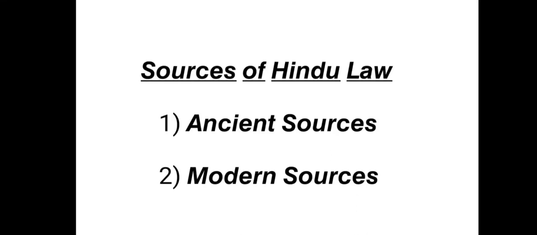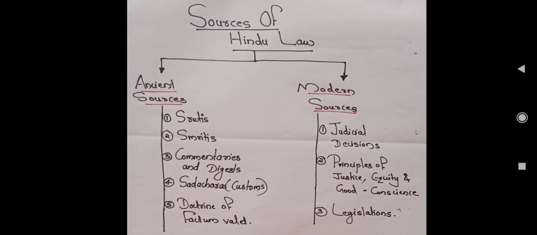Hi guys, today in this video we shall learn about sources of Hindu law. We all know Hindu law is mainly a law governing the Hindus. Mainly the sources of Hindu law can be classified into two, ancient sources and modern sources. Ancient sources of Hindu law include Shrutis, Smritis, Commentaries and Digests, Sadacharas, Doctrine of Fact and Valid, and modern sources of Hindu law include judicial decisions, principles of justice, equity and good conscience, legislations.